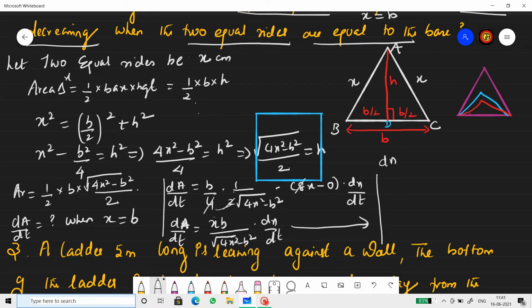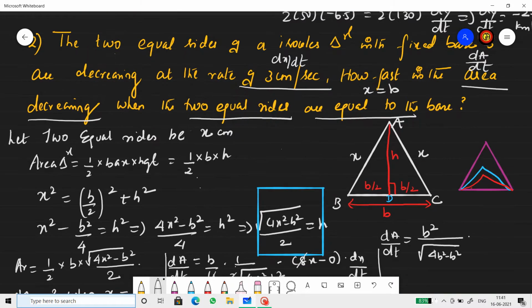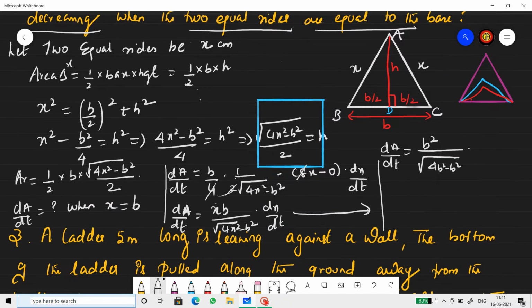We get dA by dt equals b square by root over 4b square minus b square into dx by dt, the rate of change of side. That's given in the question as 3 centimeter, isn't it? Decreasing at 3 centimeter per second.